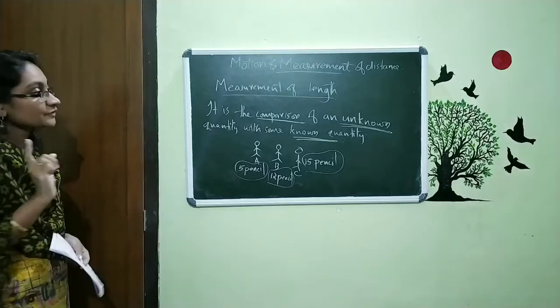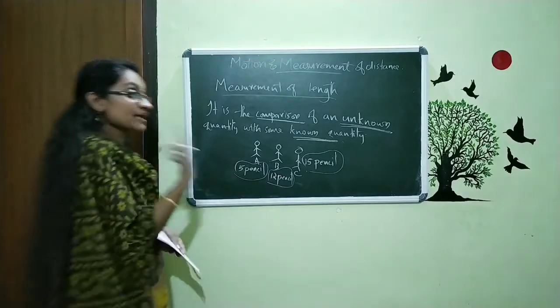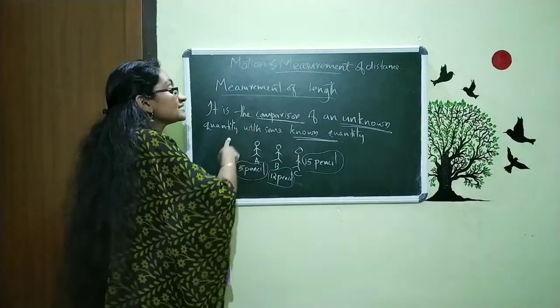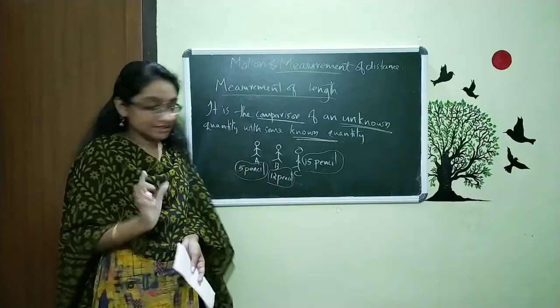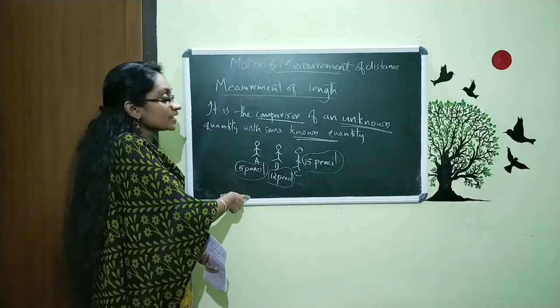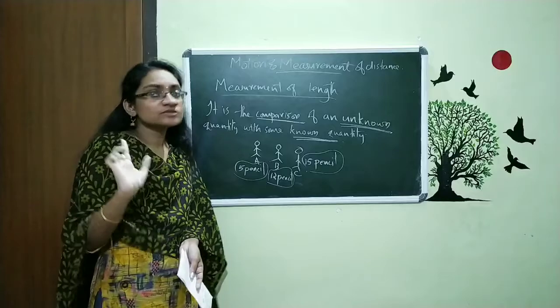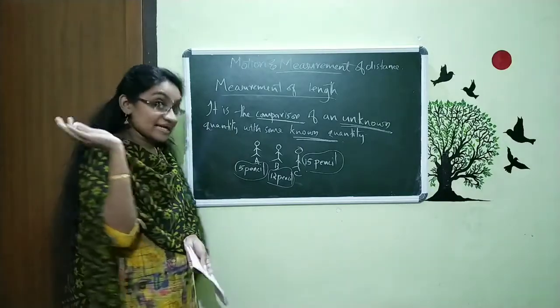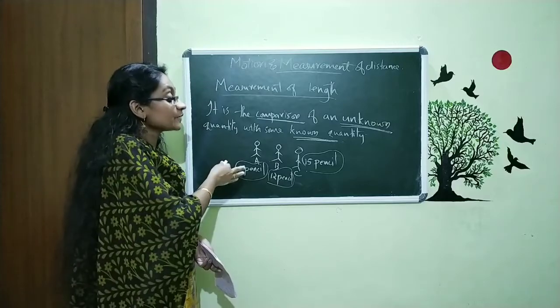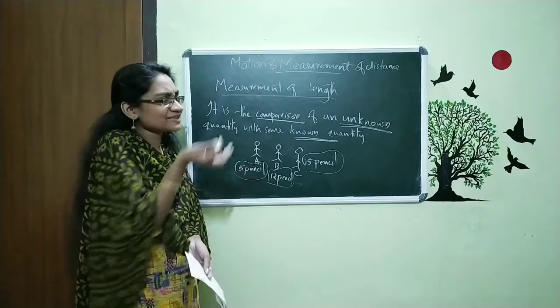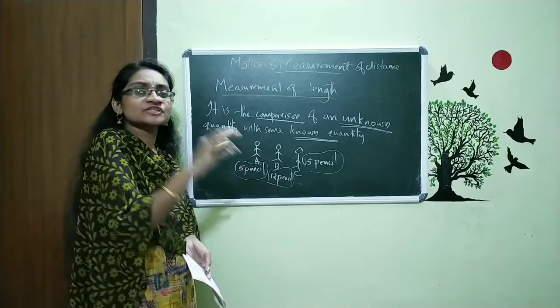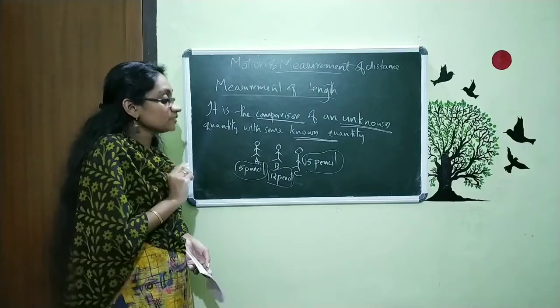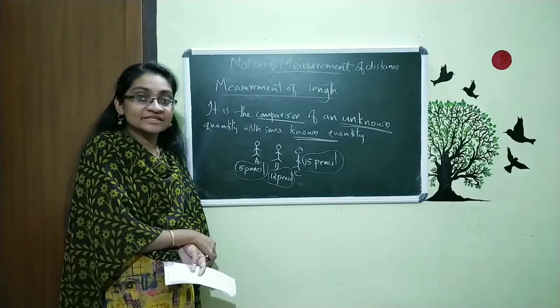Here you can see, as I already said, we are comparing a known quantity with an unknown quantity. Here this is the unknown quantity and the pencil is the known quantity. In ancient times people used to measure like this. They just selected a particular thing and started to measure. But the problem is this is not a standard method.